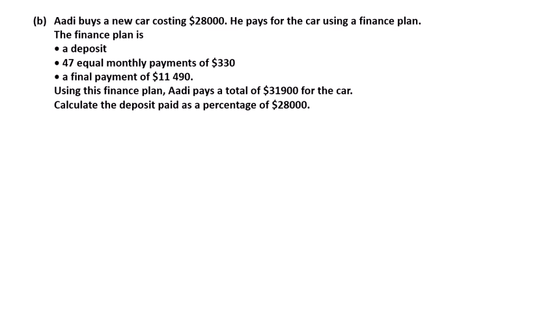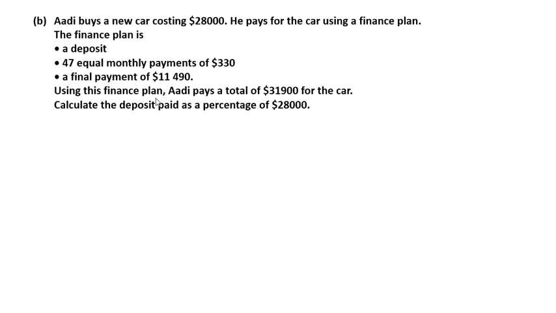Part B. Eddie buys a new car costing $28,000. She pays for the car using a finance plan. The finance plan is: number 1, a deposit; number 2, 45 equal monthly payments of $330; number 3, a final payment of $11,490.